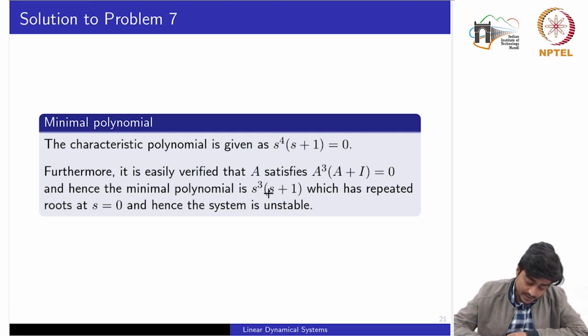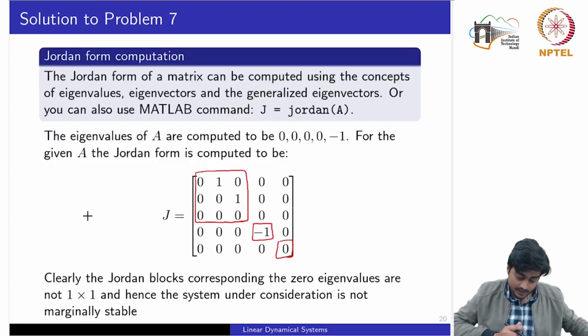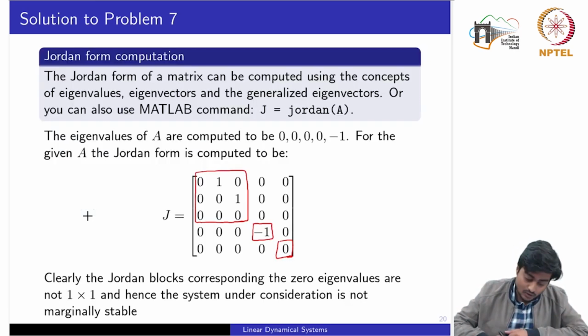So this is of a lesser degree, and this minimal polynomial again shows that we have 3 repeated eigenvalues at 0, which is equivalent to what we saw in the Jordan blocks. Since the Jordan block is of 3 cross 3, it is expected from the minimal polynomial that it would yield the not so simple eigenvalues located at the origin. Okay.